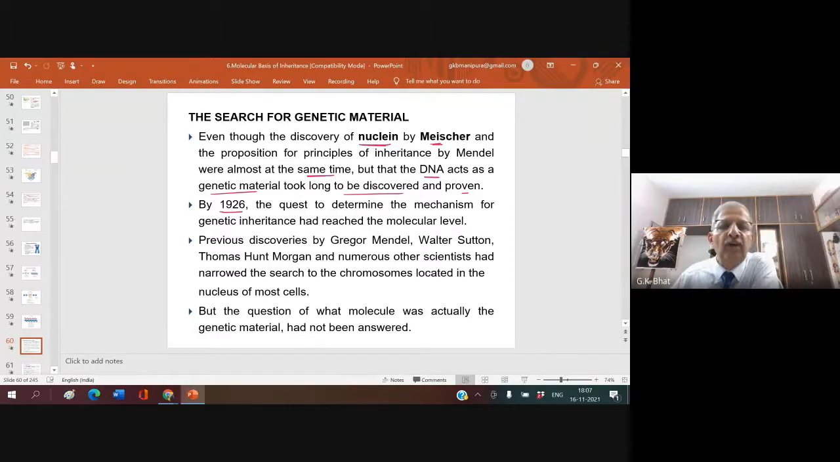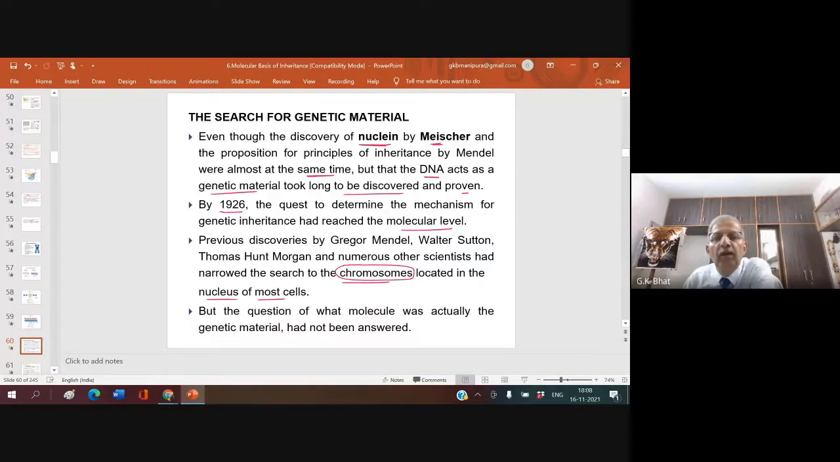By 1926, the quest to determine the mechanism for genetic inheritance had reached the molecular level. Previous discoveries by Gregor Mendel, Walter Sutton, Thomas Morgan, and numerous other scientists had narrowed the search to the chromosome located in the nucleus of most cells. So, because of the work carried out by different scientists, they came to the conclusion that chromosomes are the vehicles for the genes.